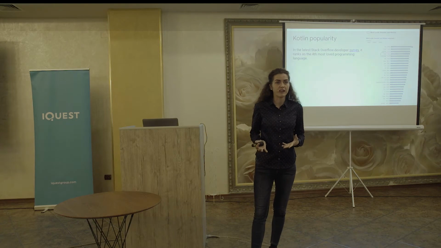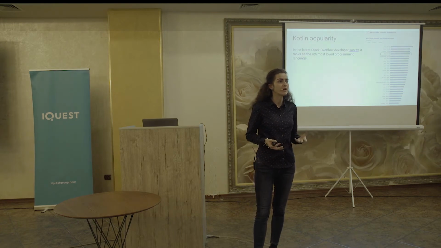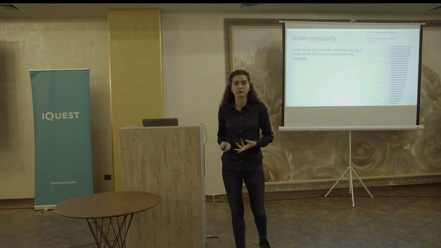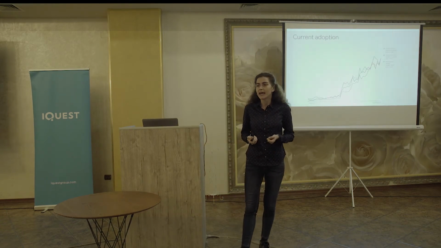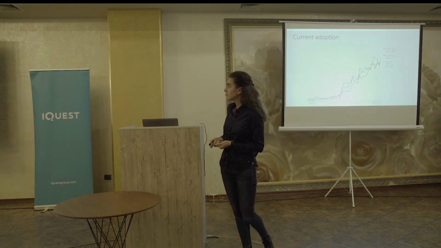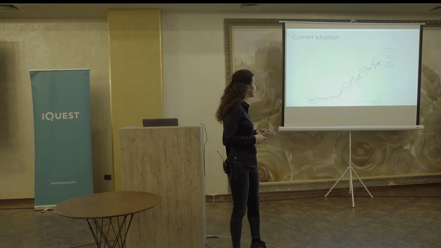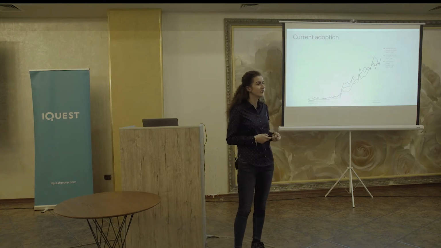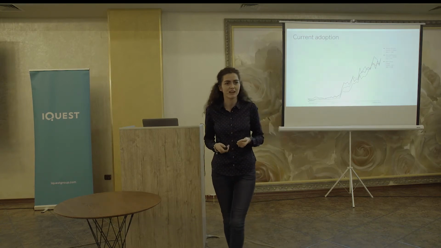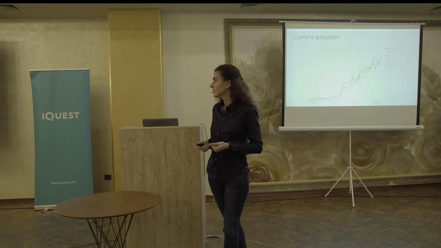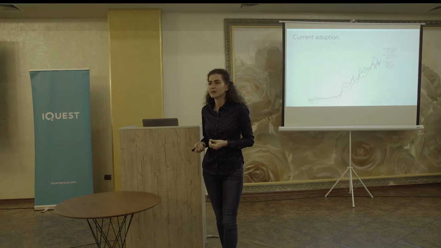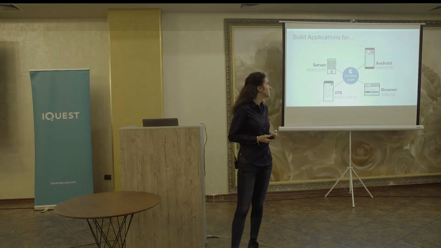Also, the popularity of this language increased in the latest years, and right now it's the 4th most loved language on Stack Overflow, according to a survey made by them. And the adoption has increased in the latest years, and here I have a question for you. What do you think happened here? Yeah, Google announced that Kotlin is a first-class citizen language in Android, so the adoption increased a lot. Right now there are about 1.5 million developers in the world.